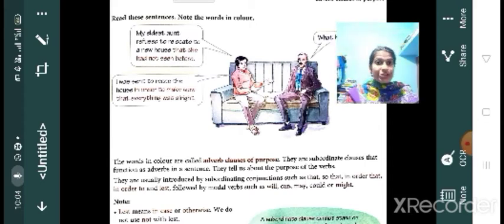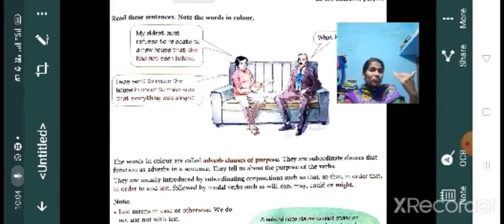So children, these adverb clauses of purpose are usually introduced by the subordinating conjunctions that, so that, in order to, and lest, and followed by modal verbs such as will, can, may, could or might. Clear?